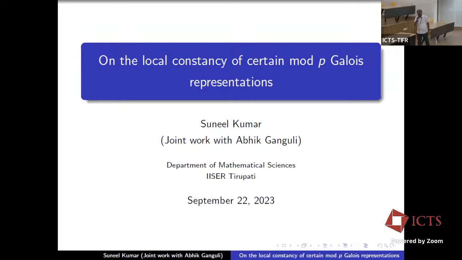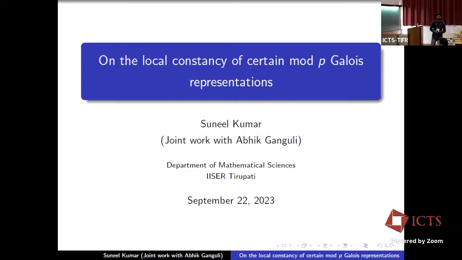Though it's the last one, he will present his latest results. Suneel is a postdoc at IISER Tirupati, and he did his PhD from IISER Mohali with Abhi Ganguly, and he will be speaking on the local constancy of mod P Galois representations. The floor is yours. Thank you, sir, for the introduction.